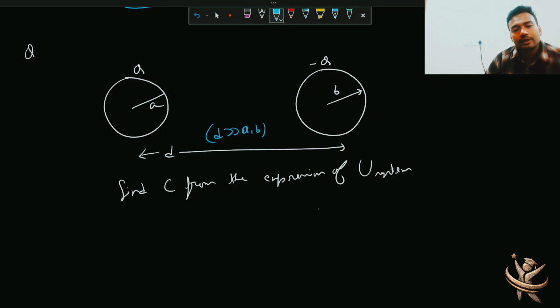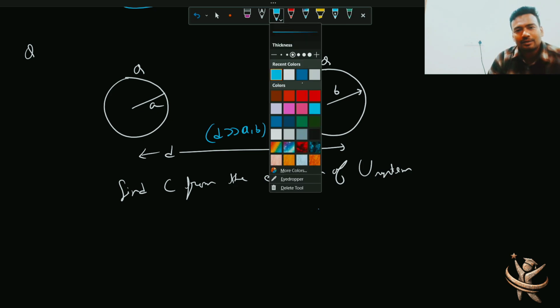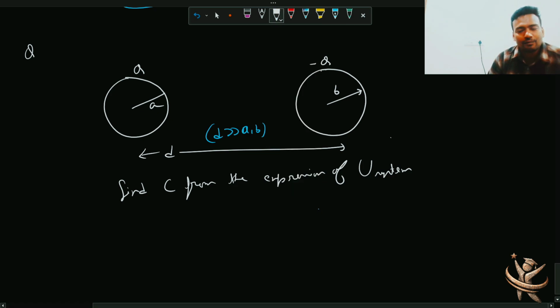So you have two conducting spheres. They are having charges like Q and minus Q. They are separated by distance D. Again, it is large as compared to their radii. Now you have to find out C for this particular system from the expression of U of the system. U is representing total electrostatic energy of the system. Previous case में हमने कुछ इस टाइप का किया था and it's easy to calculate directly from there, but we have to find out C in this case from the expression of U.